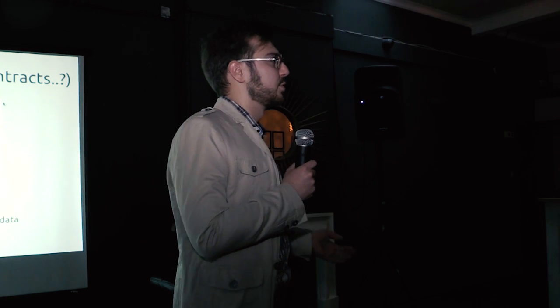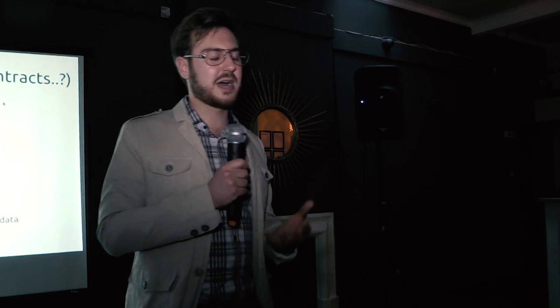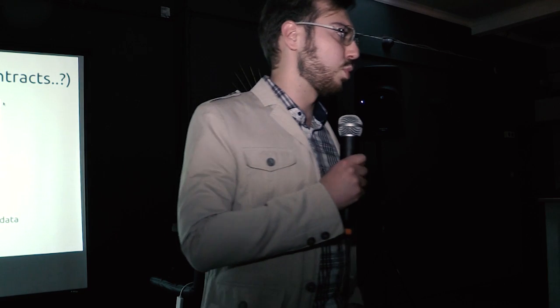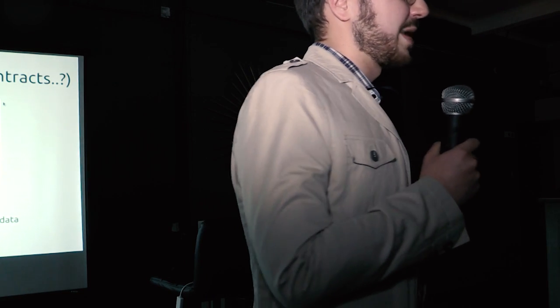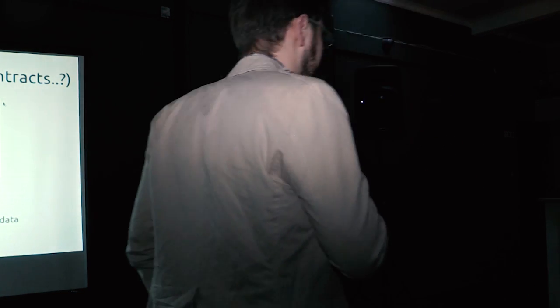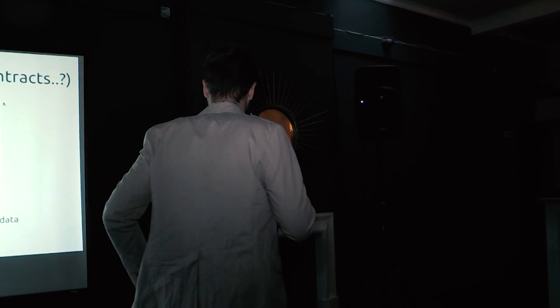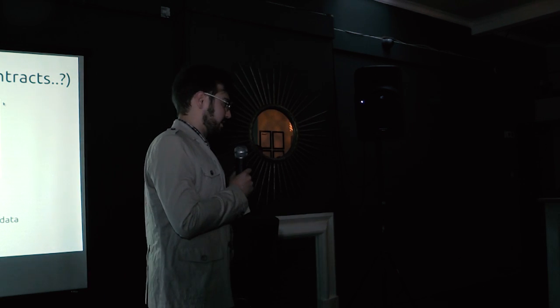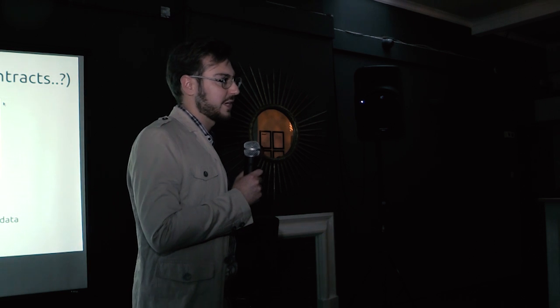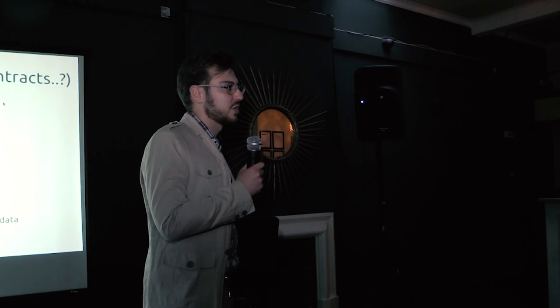So each oracle puts the signature on a partially signed transaction. And once you have enough signatures, for example, at least 6 of 10, on the same transaction, then you say that this is enough for you and this smart contract can actually be executed. So your transaction is valid.